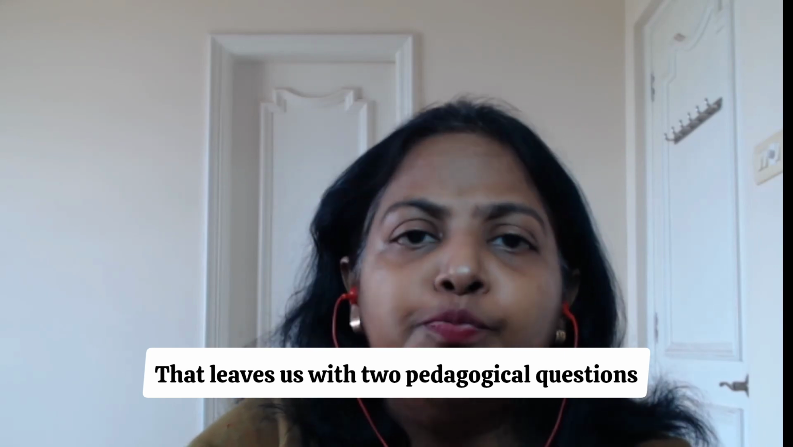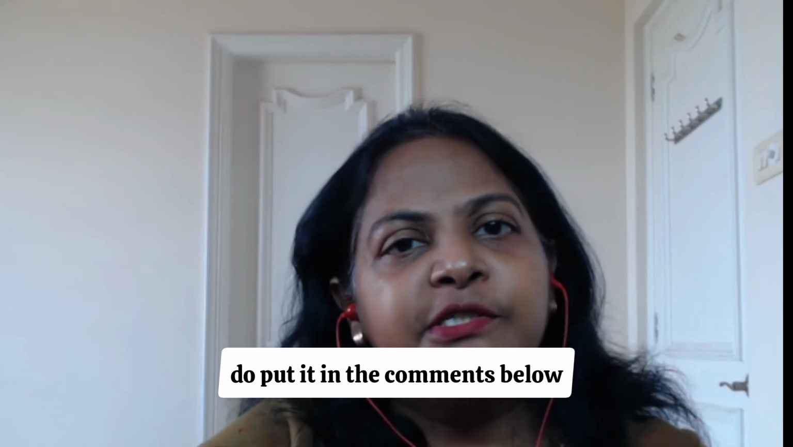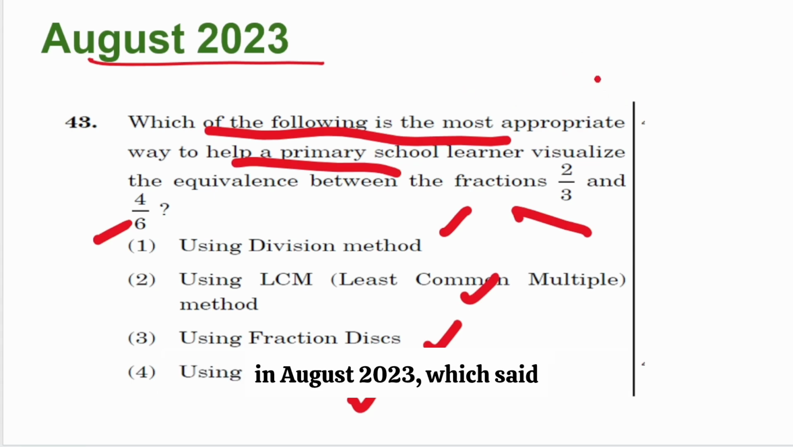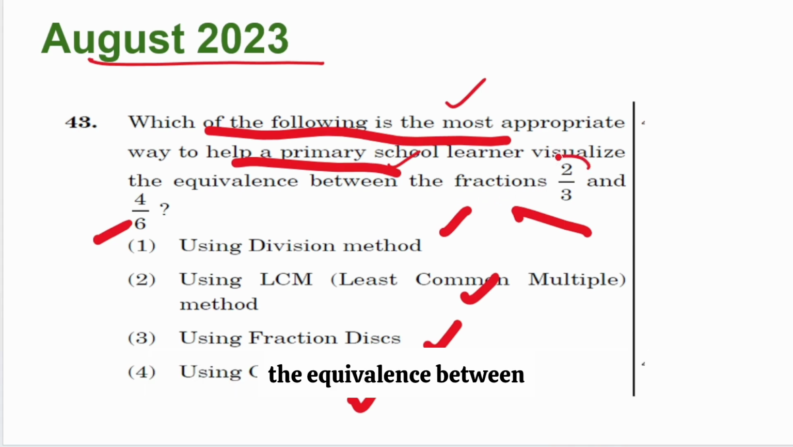That leaves us with 2 pedagogical questions which were asked. Let's look at those also. And if you have any comments, do put it in the comments below and ask me more questions, whichever you find confusing. So the first pedagogical question was asked in August 2023, which says, which of the following is the most appropriate way to help a primary school learner visualize the equivalence between 2 by 3 and 4 by 6.